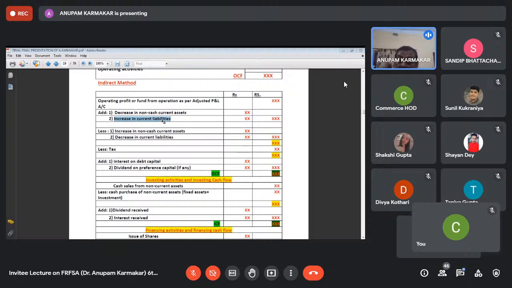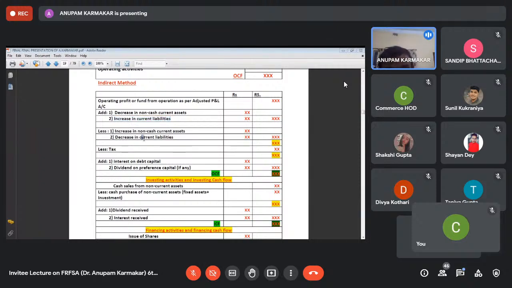On the date on which we are preparing the cash flow statement, we are not required to make the payment of 40,000. The payment will be made after that. So it is indirectly improving our cash position to the extent of 40,000. That is why it is added.